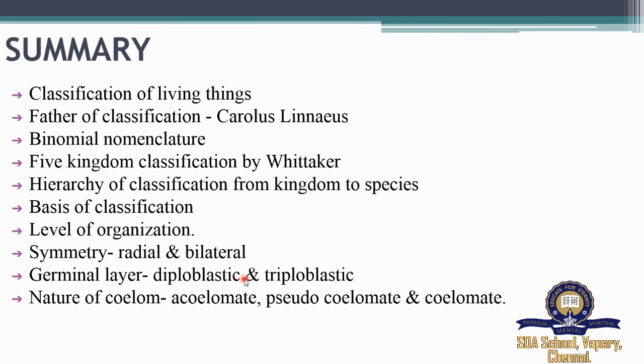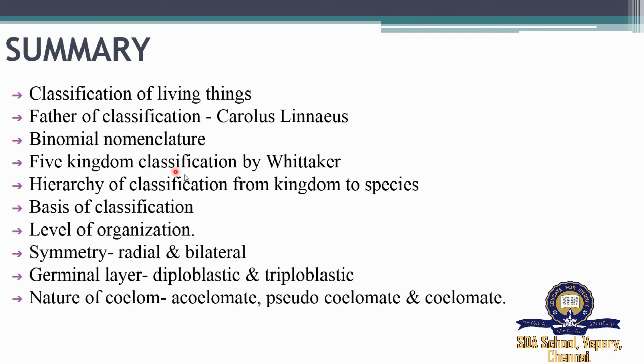And that's it. So in today's class, we have learned classification of living things. So what is classification? Classification is nothing but ordering of organisms into groups on the basis of their similarities, dissimilarities, and relationships. And we saw who was the father of classification. We already know it is Carolus Linnaeus. And we saw binomial nomenclature. So what is binomial nomenclature? The method of naming the animals with two names is known as binomial nomenclature.